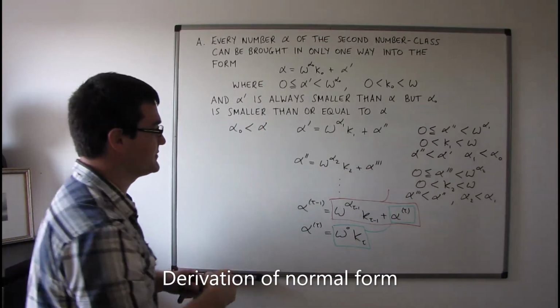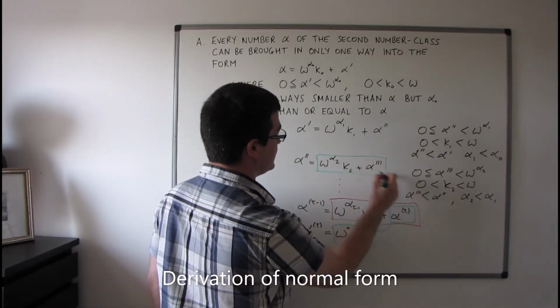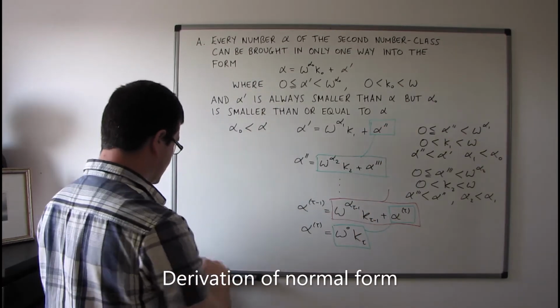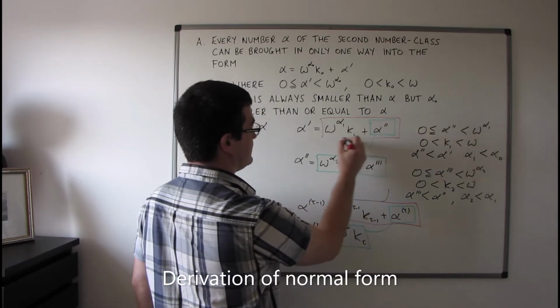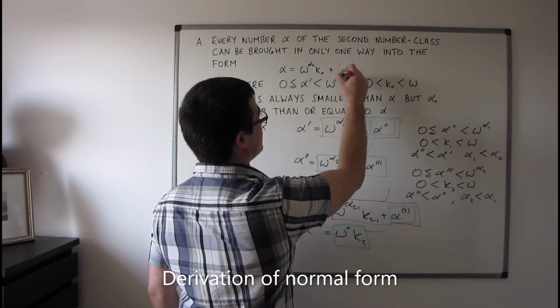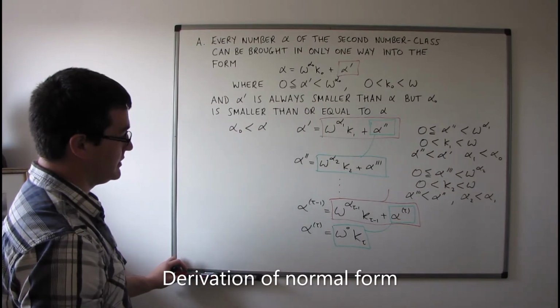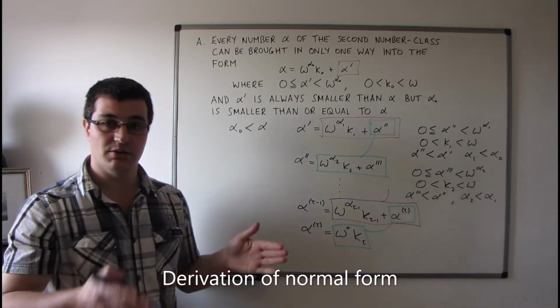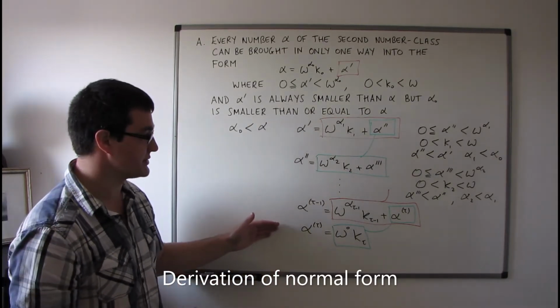And I can continue this process. So this will end up going into here. And then this expression will end up going into here. Okay, so working from the bottom upwards, I can keep making these substitutions, and there's only a finite number of these. There's only a finite number of steps, and this is important.